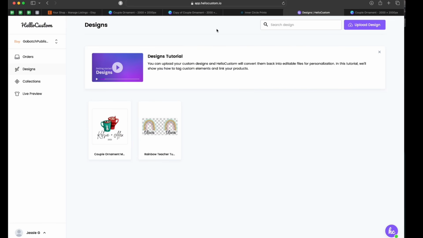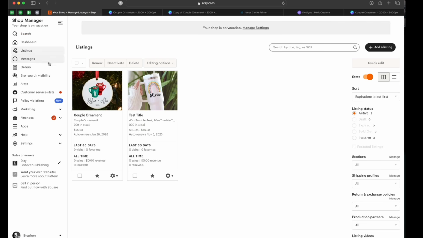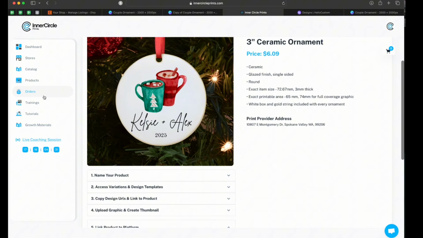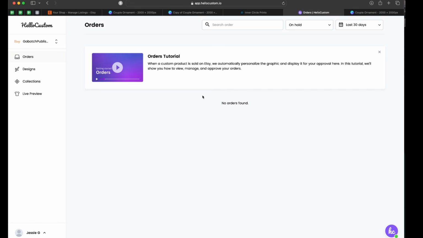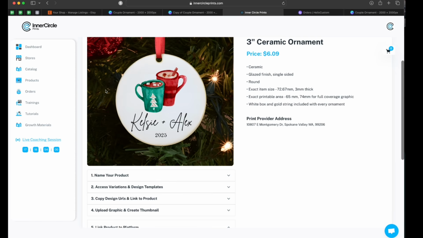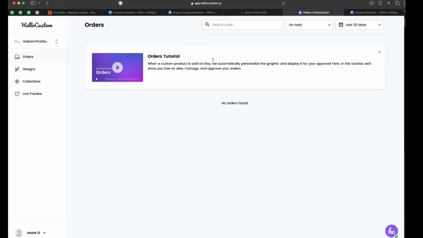And so the workflow, what it looks like is, let's say that we have Hello Custom hooked up with this. You're going to get the order on Etsy. It's going to show up in your orders tab on ICP, but there will be a Hello Custom icon. You will log into Hello Custom and you'll go to your orders. You'll be able to click edit and tweak certain things, but by and large, the personalization works perfectly. It should look perfect. You can look at the graphic and then you can hit approve and it will be sent to ICP.